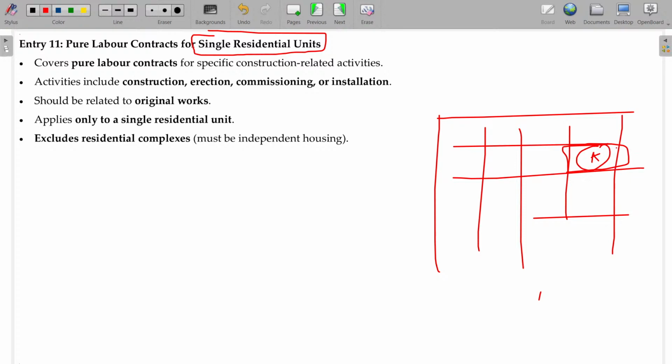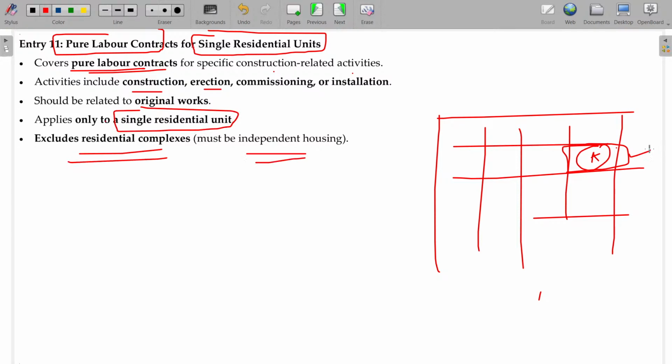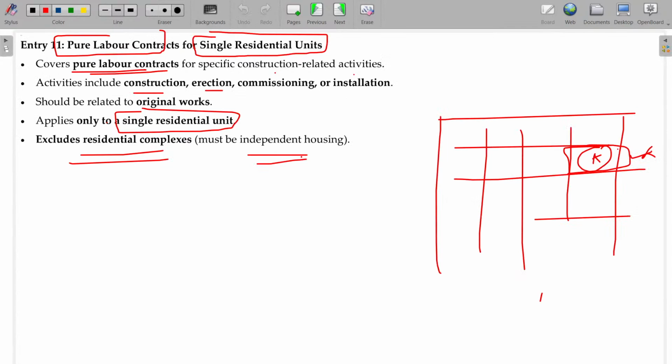Pure labor: this single unit he constructs using pure labor contracts, which cover pure labor contracts for specific construction related activities, construction, erection, all these things, and only to a single residential unit. In that case, it is exempted. Exclude residential complexes; it must be an independent house, right? Clear? Now, with that, the labor concept related to construction is also over.